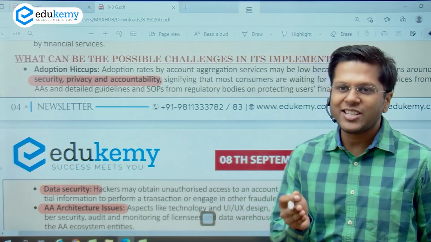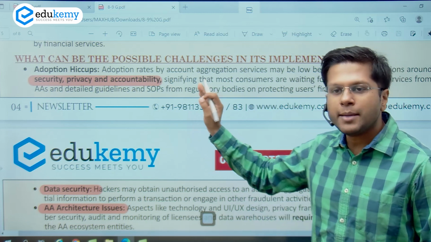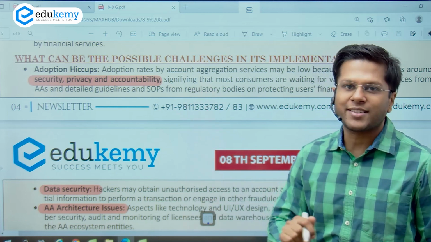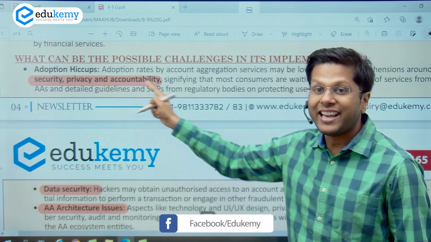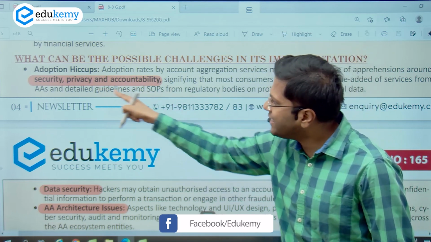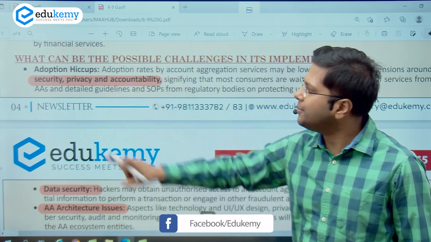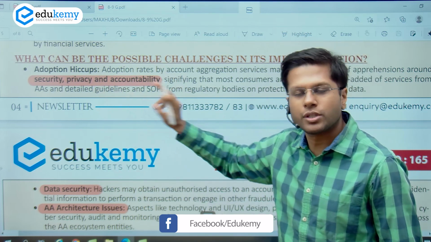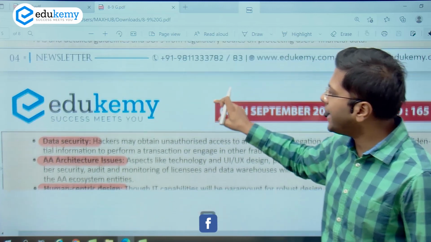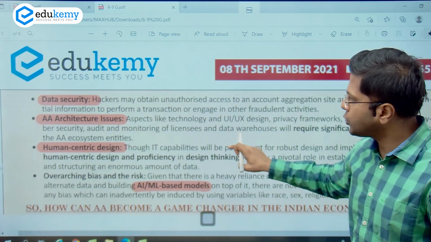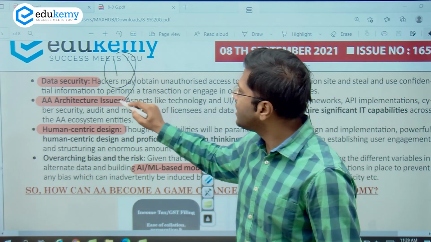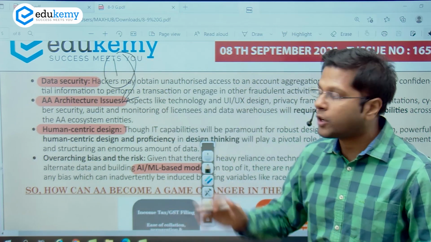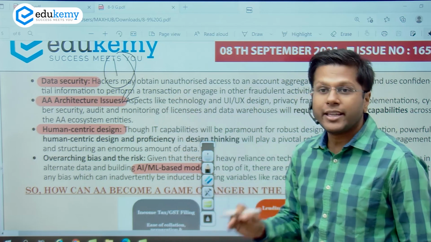Just like a coin has two different sides, similarly, the concept of account aggregator also has two sides. So the negative side talks about the security implications, the privacy and accountability mechanism. Now, these are the things where anything you make digital, security implications and privacy issues will crop up, right? So data security is one important issue. Now, this is a new architecture we are talking of, right? And in this new architecture, all we need is a robust mechanism of data sharing. There should not be any failure.